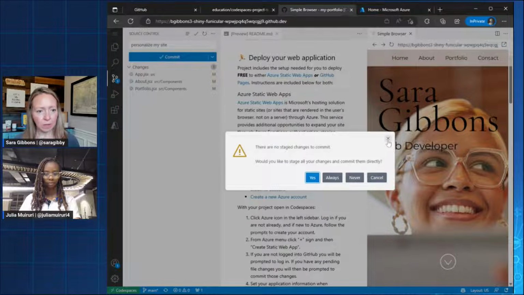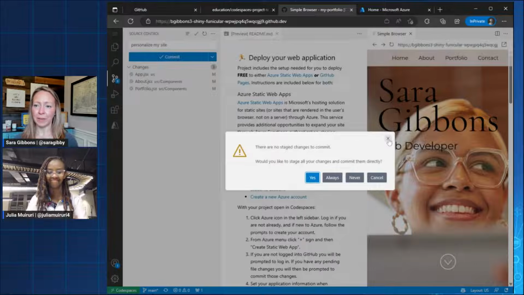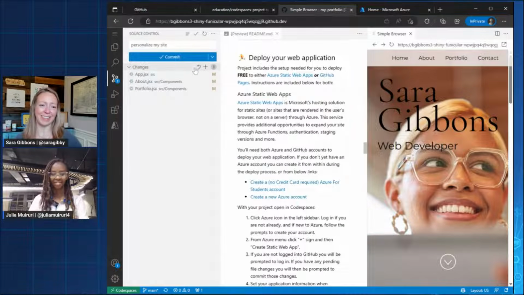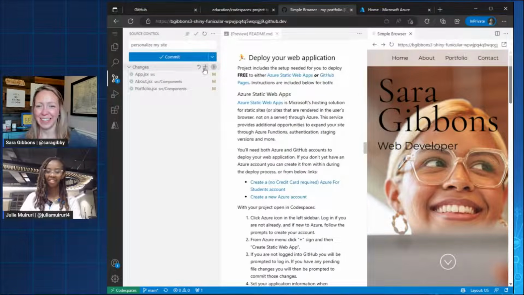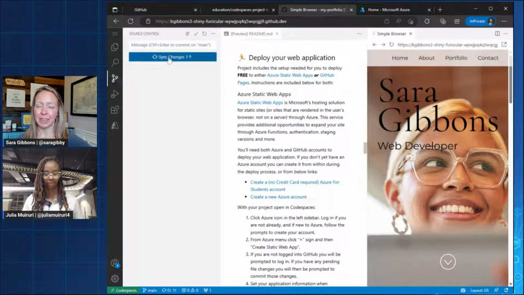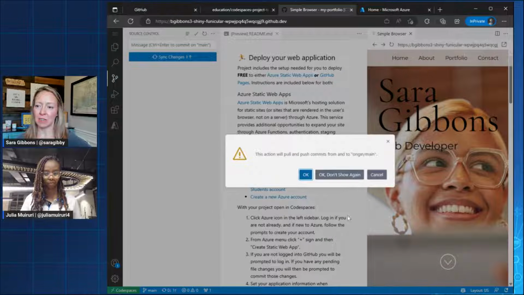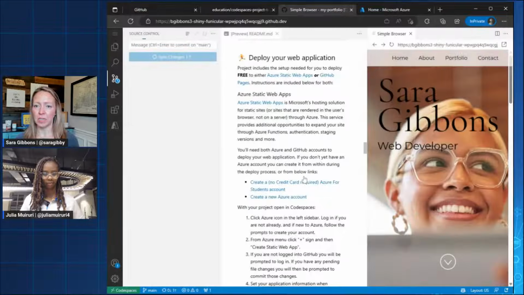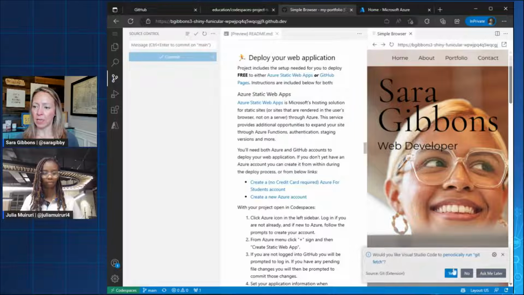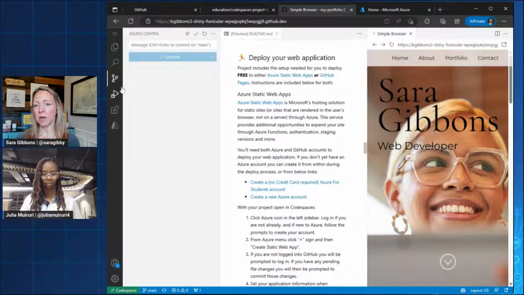Oops, I always do this. I don't know about you, Julia, but I get so excited about committing and I type the message and I forget to stage the changes. Yeah, it happens a lot, not just you. Okay. So I'm going to stage the changes now. There we go. Personalize my site. I will commit, and then I'm going to sync those changes. All this is doing is pushing them to origin main, which is back to my repository that we created when we first started. Sure, automatically run that. So now I don't have any pending changes in my code space.